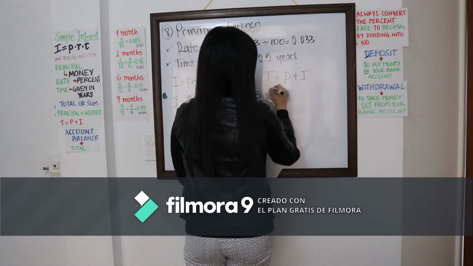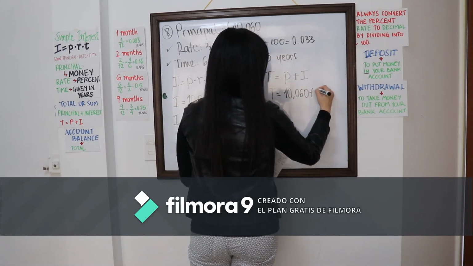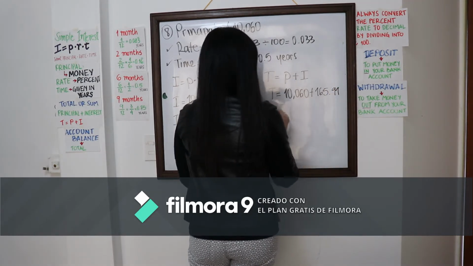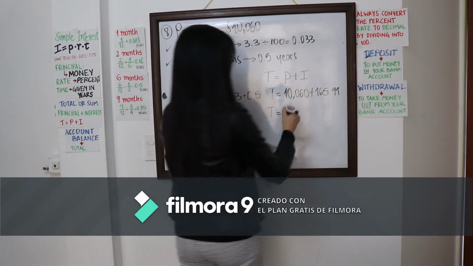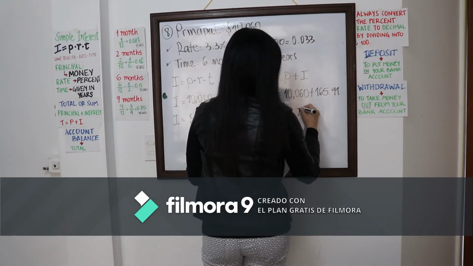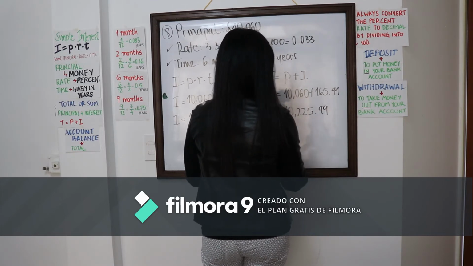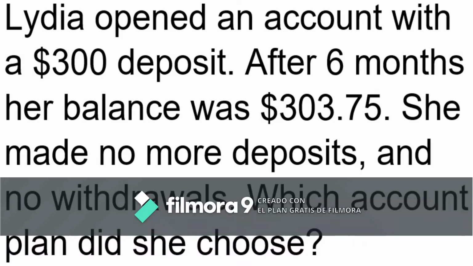So we're going to find that too. We had $10,060 plus $165, so that gets us to $10,225.99. Let me get the dollar sign.